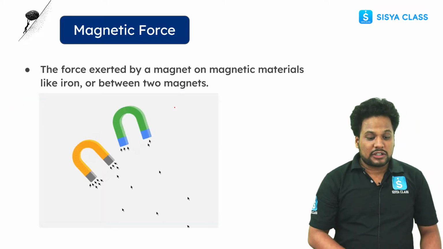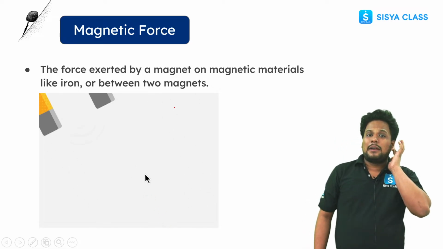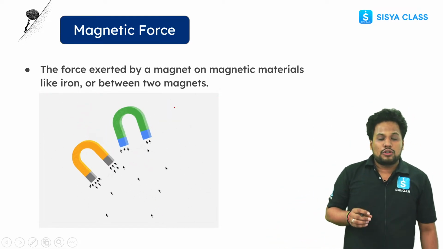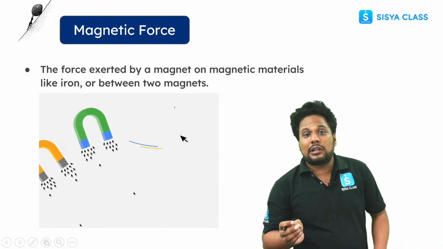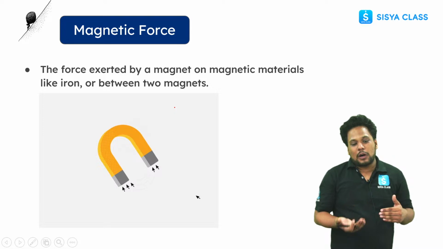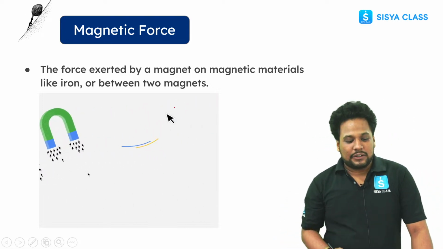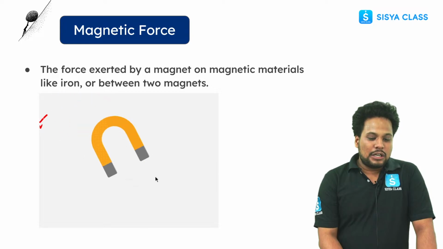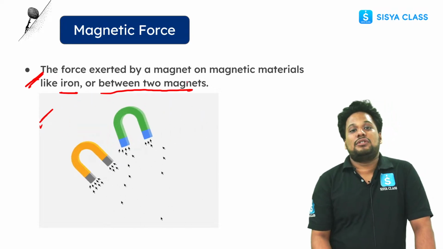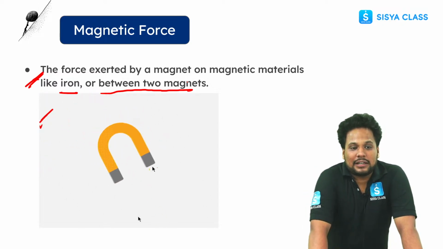Now moving on to the next thing, that is magnetic force. For sure you have played with magnets in childhood, and even now. The force exerted by a magnet on another magnet, or on a magnetic material like iron, cobalt, nickel, is known as magnetic force. The force exerted by a magnet on a magnetic material like iron, or between any two magnets, is known as magnetic force.